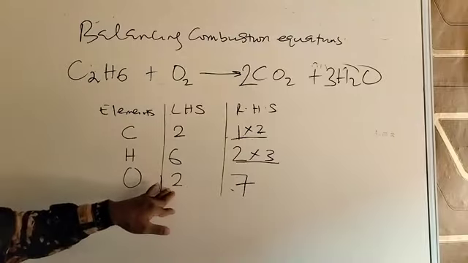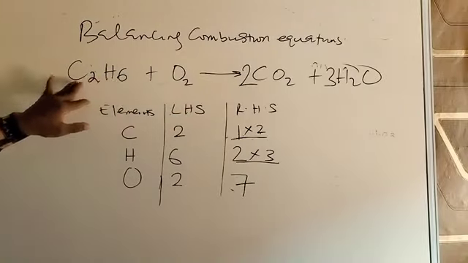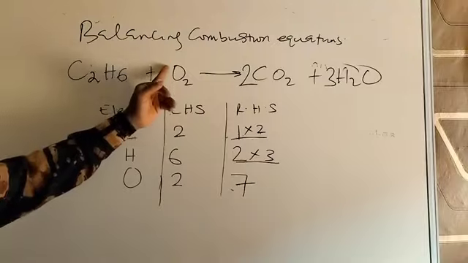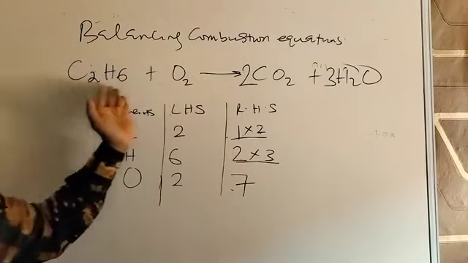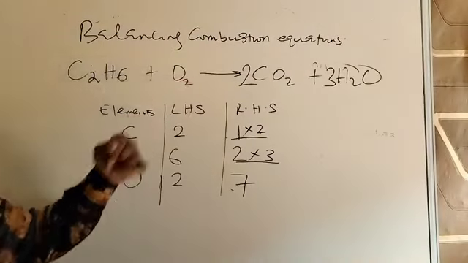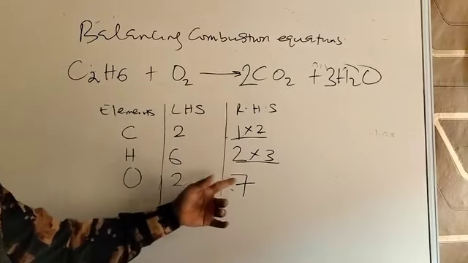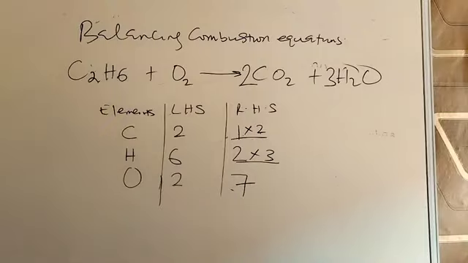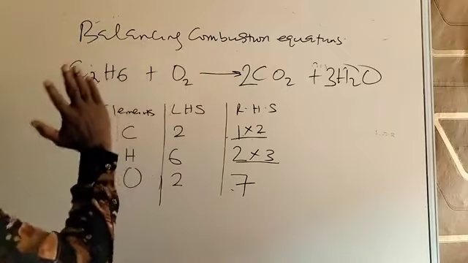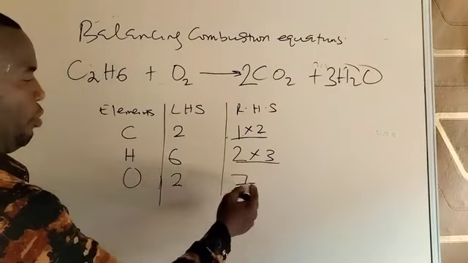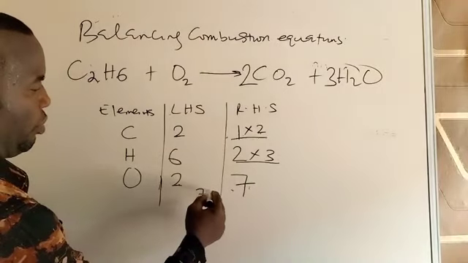Then this oxygen on the left hand side, we check it on the equation. Is it on its own? Yes. It's on its own. It's not with another substance. That means any number I put here will only affect oxygen. Other atoms are balanced. If I put 7 here, 7 cannot balance, because 7 times 2 will give you 14. So since 2 cannot divide 7 without a remainder, or 7 is not a multiple of 2, what will I do? I try to apply a fraction, because only one element remains to be balanced, and that element is on its own. So that way you apply a fraction to help yourself. So now 2 and 7. What do you do? You divide the bigger number 7 by 2.